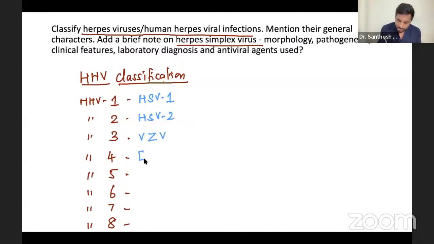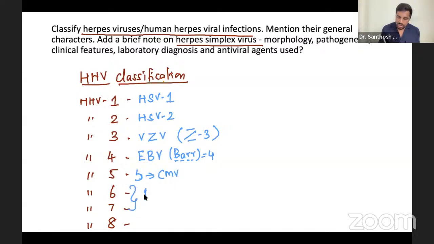4 is Epstein-Barr virus, EBV we call it. If you forget, remember BARR, bar, just 4 letters: Epstein 1, 2, 3, 4. Here also for zoster, if you forget, these are 3 strokes, so it is 3. Bar is equal to 4. 5 you write like this, an inverted C, so it is CMV virus.